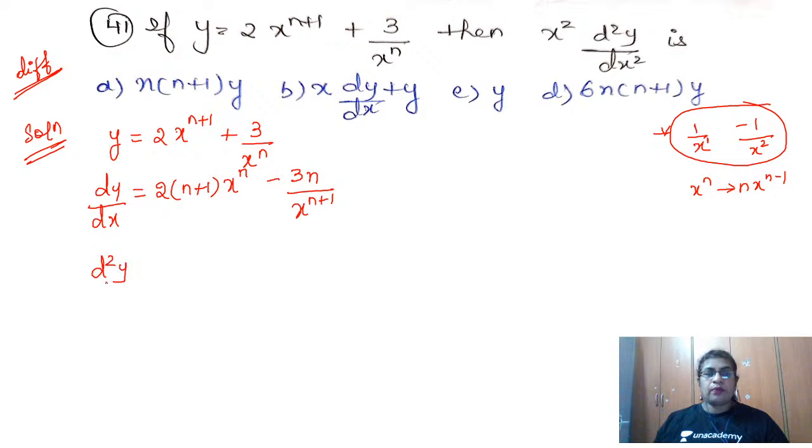Now I want d square y by dx square. So d square y by dx square is 2 into (n plus 1) as it is. What is x to the power n, so minus. So once again we have the same thing here.